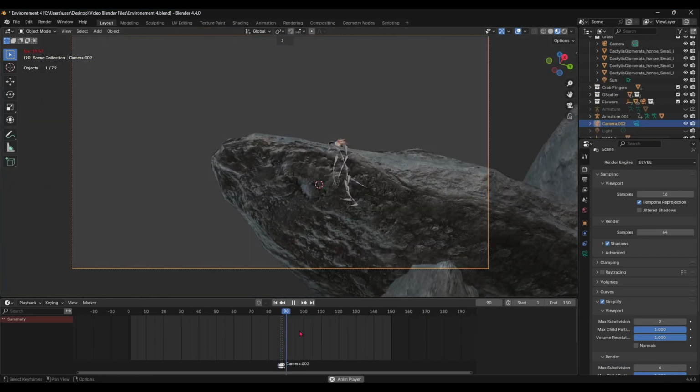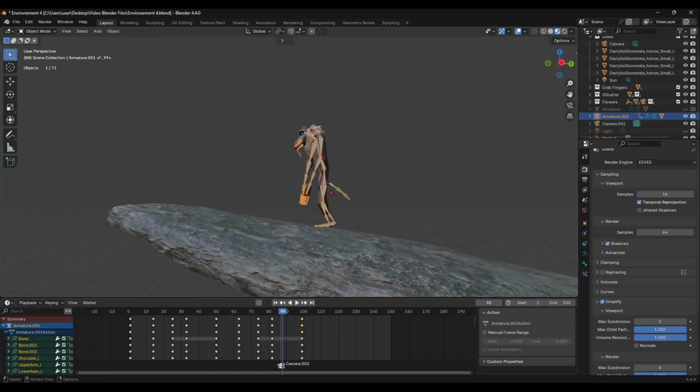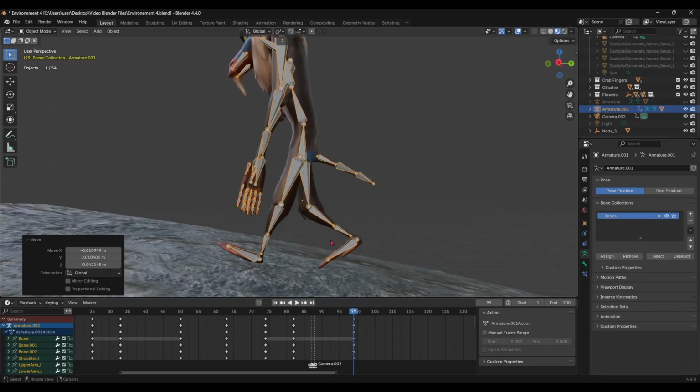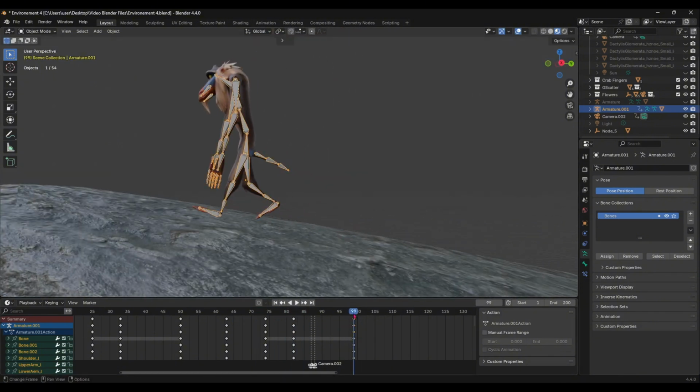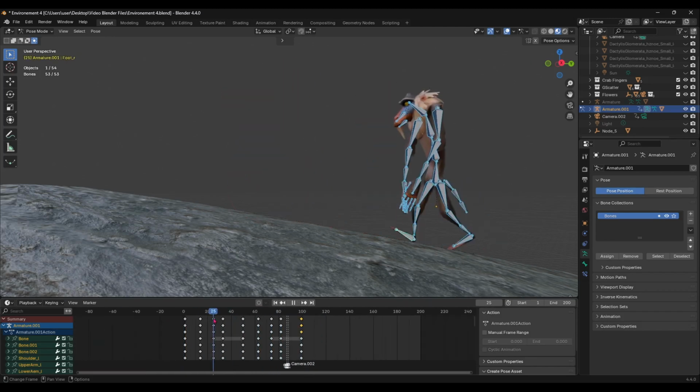I'm not going to give everything away, but this is what roughly my second shot is going to look like. But remember, he is going to be holding little Simba with him. I'm going to add him at the end. But then I had to refine the animation as well. So the walk cycle, there were lots of keyframes I was adding.